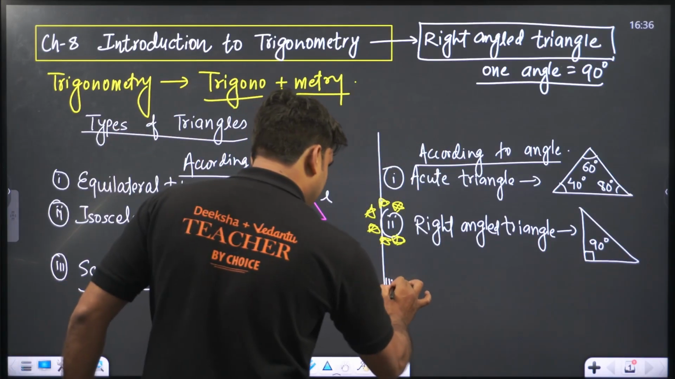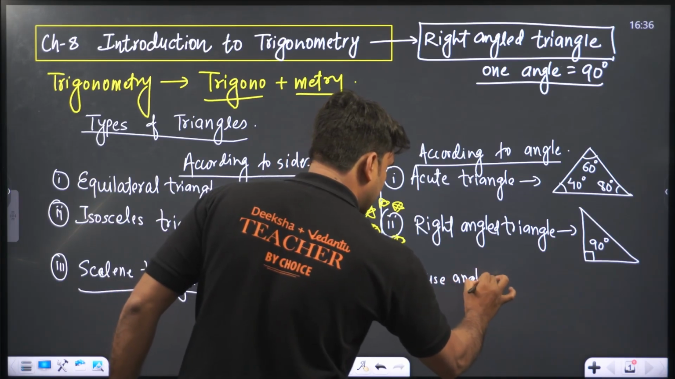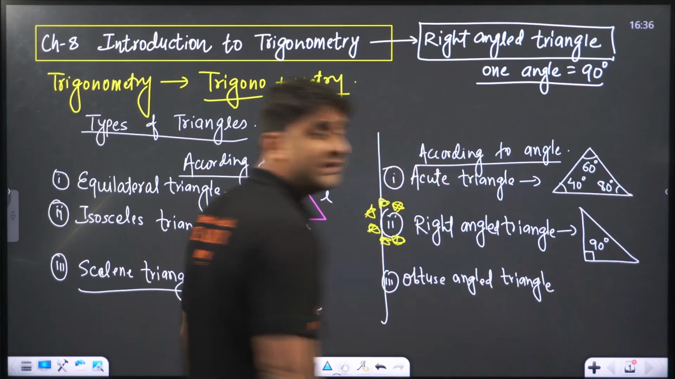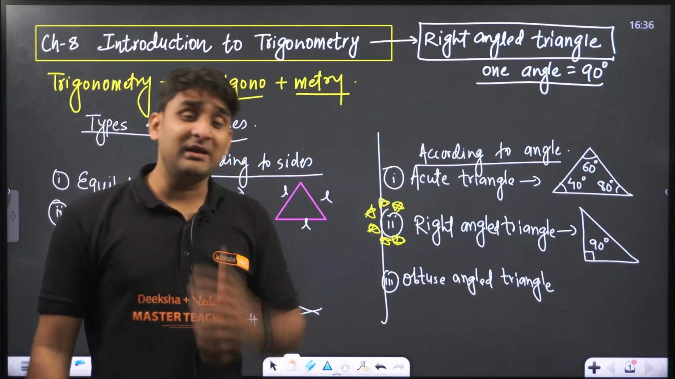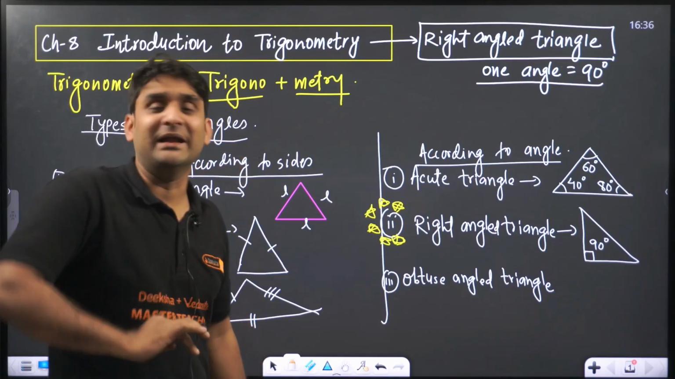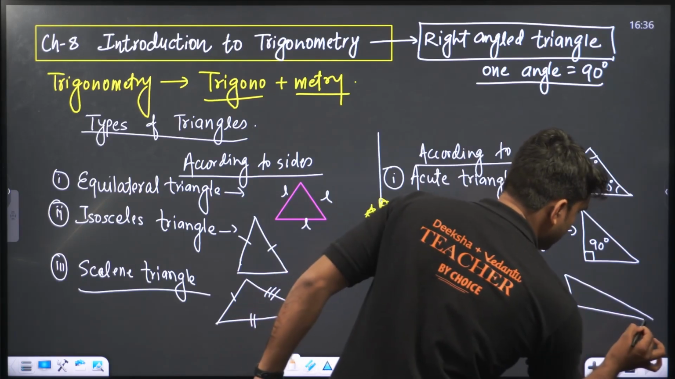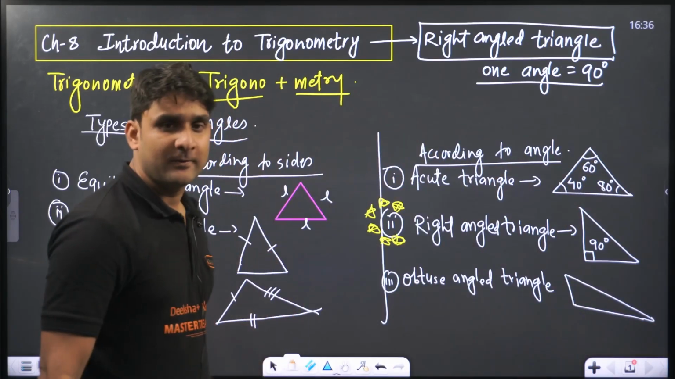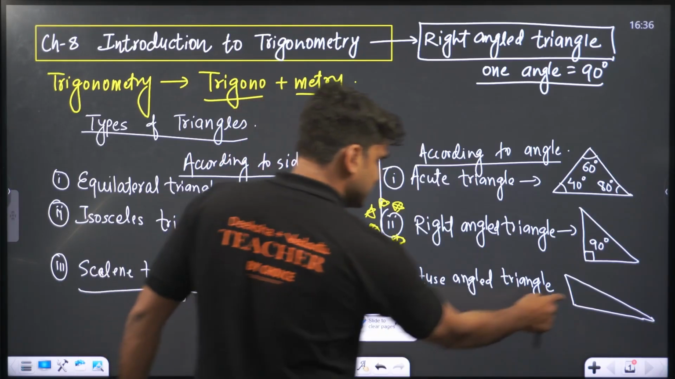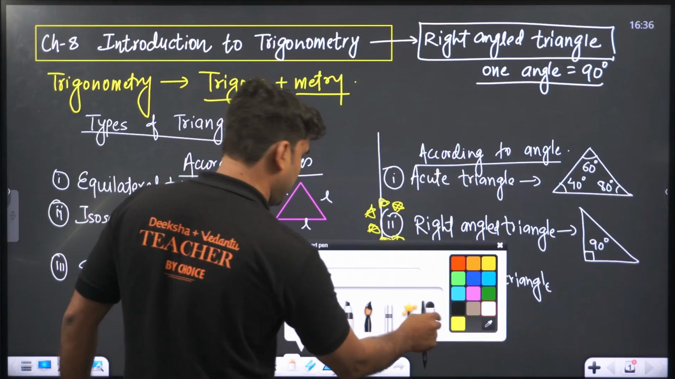Okay. Third we have obtuse angled triangle. So obtuse angle triangle is that triangle in which at least one angle should be greater than 90 degree. For example, like this. Look at this triangle. Let me draw the triangle more clear. I need at least one angle should be greater than 90.